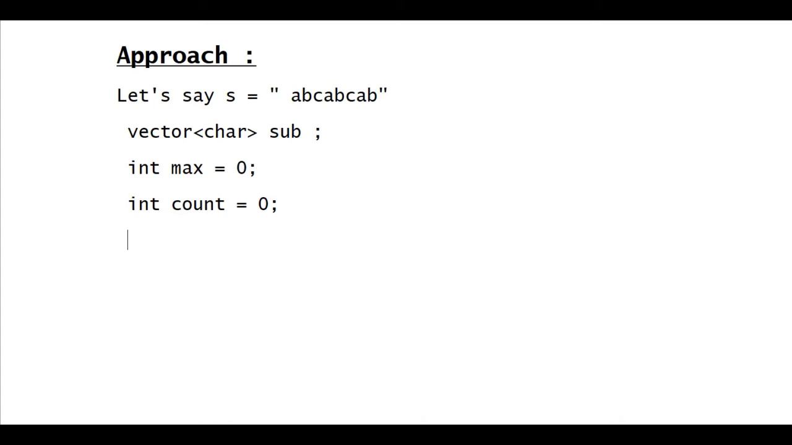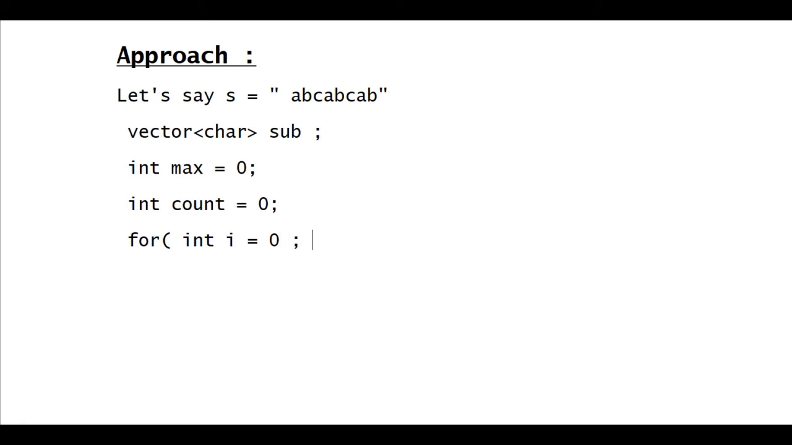And like I discussed in this approach, we have to run a for loop for every character. Like we have to run for A, then we have to run for B, then we have to run for C. Similarly for every character. Okay, so we are running it for every character.